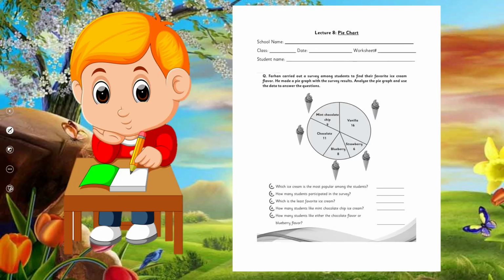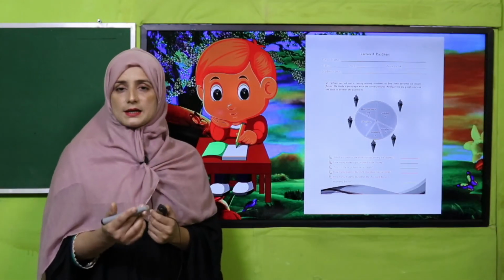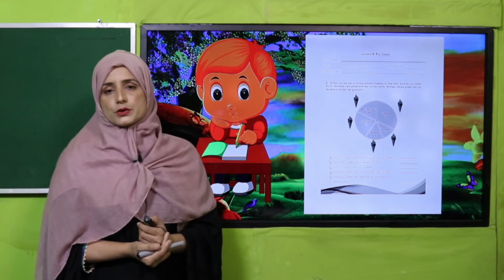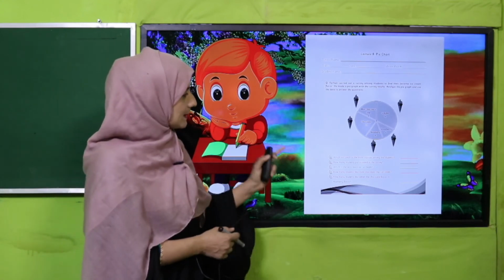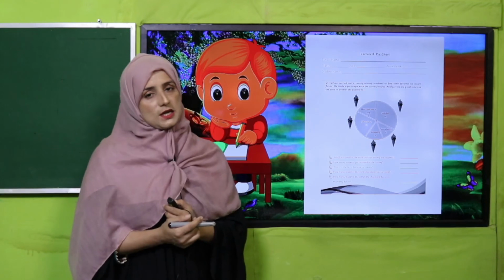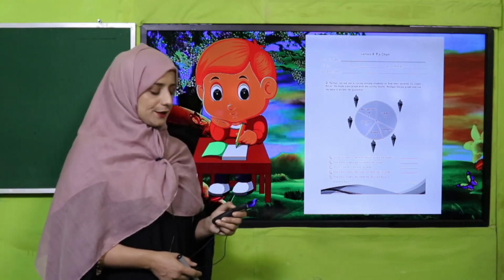My dear fellow teachers, this is the worksheet, and the worksheet link is given below. You should click it, download it, and provide it to your students in printed form, and then let's see how much knowledge they have got about pie chart.